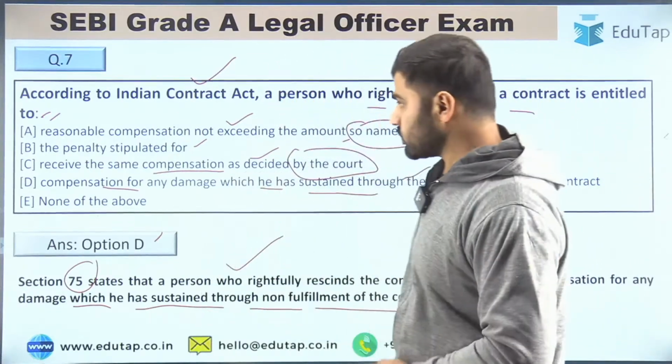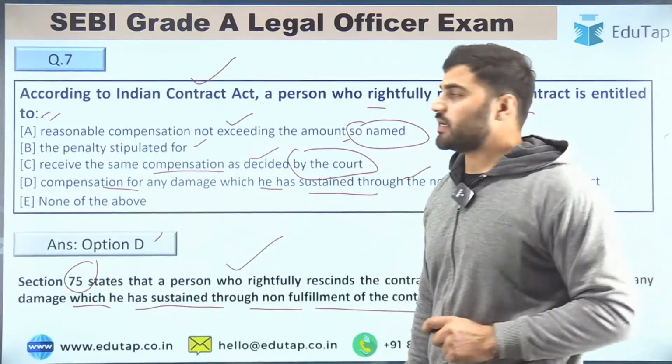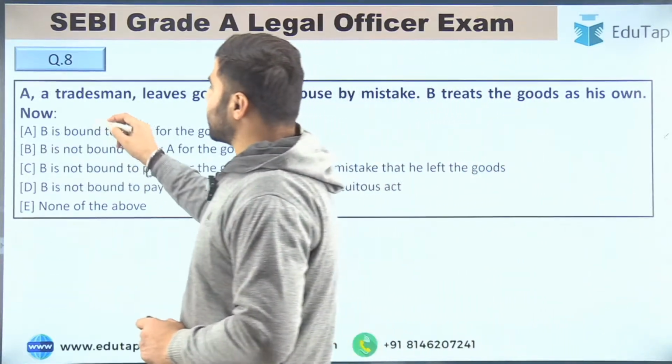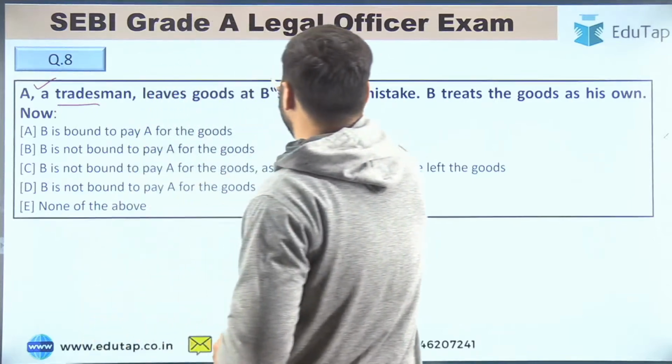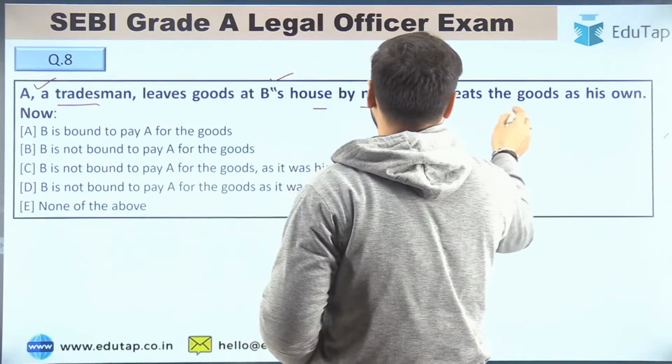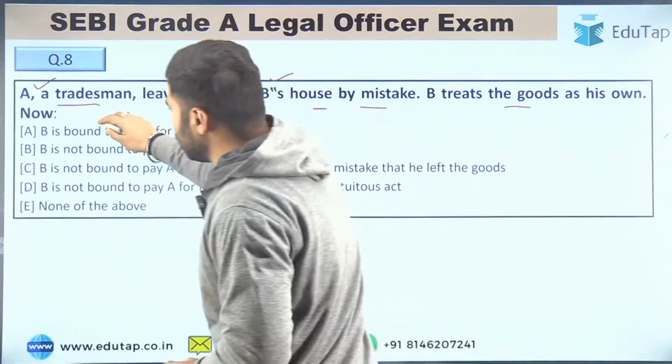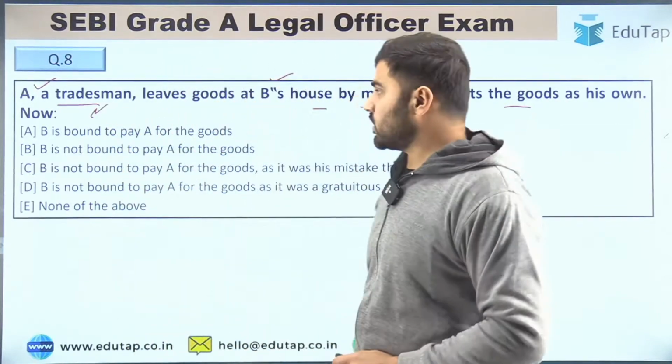Right, guys? Now let's move to question number 8. Question number 8 is again a case study. A tradesman leaves goods at B's house by mistake. Then B treats the goods as his own. Now what should be the outcome?